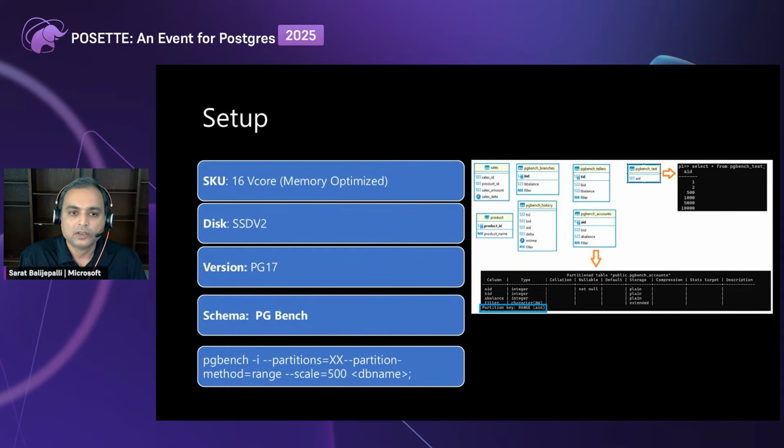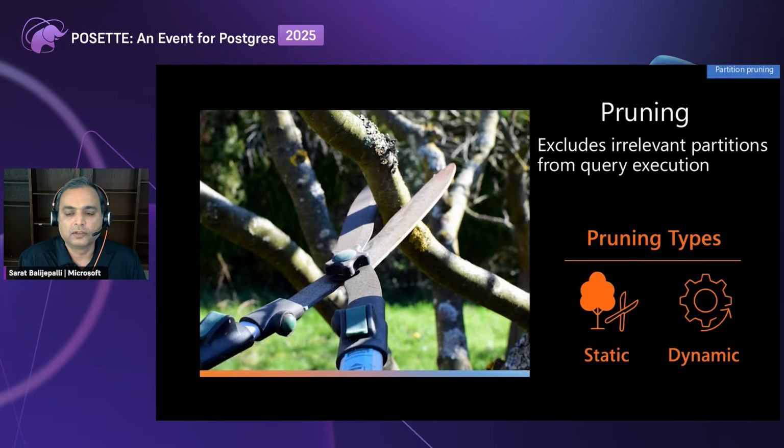So before we switch to anything else, the first topic that I want to touch upon is pruning. What is meant by pruning? Basically, pruning is nothing but removal of irrelevant partitions from the query execution. So I have a table, say I have 10 partitions in it, and my data is sitting in one particular partition, and I don't need those 9 partitions. So the way PG or the optimizer works is that it can remove those 9 partitions which are not needed. That removal of those 9 partitions and getting the data from that one partition is what is called pruning.